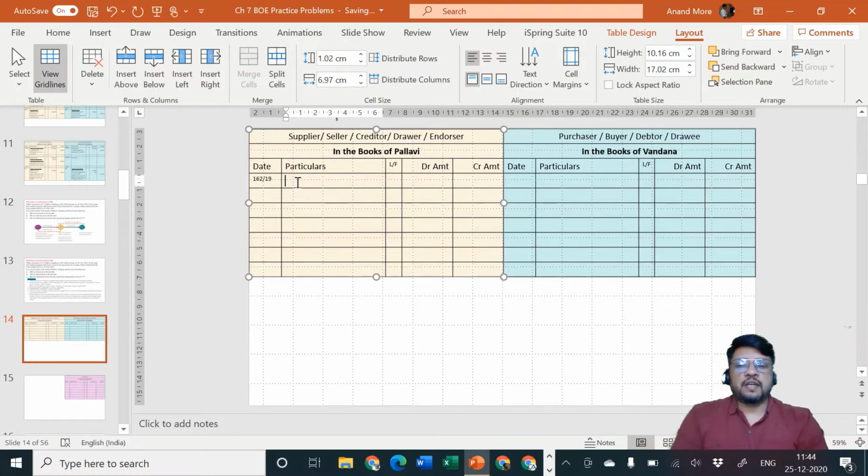So the entry for sale in the books of Pallavi: Vandana is the receiver, debit the receiver, and goods are going out, credit what goes out. So entry is Vandana account debit to goods account, but we never consider goods account. Goods account is classified by us into 4 categories: either purchase or sale, or purchase return or sales return. Here goods are going out, so we consider sale. So entry is Vandana account debit to sales account.